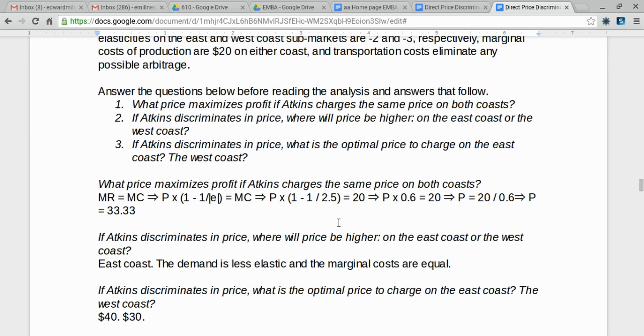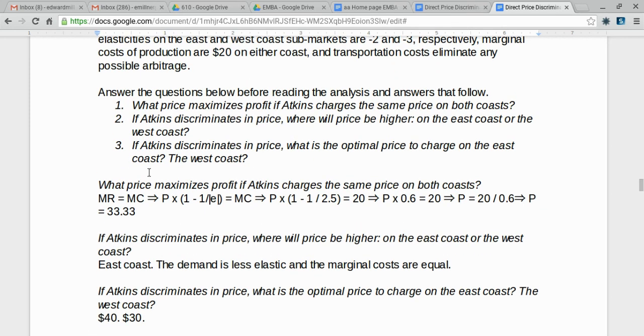The answers are 40 and 30. We simply follow the marginal cost, marginal revenue process like we did in question 1. On the East Coast, the elasticity is minus 2. So we're going to wind up with price being equal to 20 divided by 0.5. On the West Coast, the price elasticity is going to be minus 3. So I can't do that in my head, but you're going to wind up having the optimal price being $30.